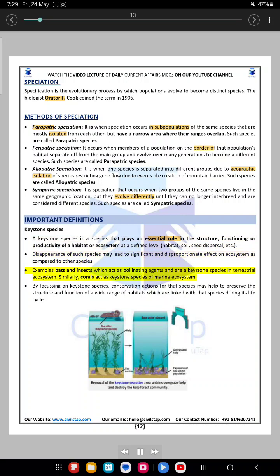Examples: bats and insects which act as pollinating agents and are a keystone species in terrestrial ecosystem. Similarly, corals act as keystone species of marine ecosystem. By focusing on keystone species, conservation actions for that species may help to preserve the structure and function of a wide range of habitats which are linked with that species during its life cycle.